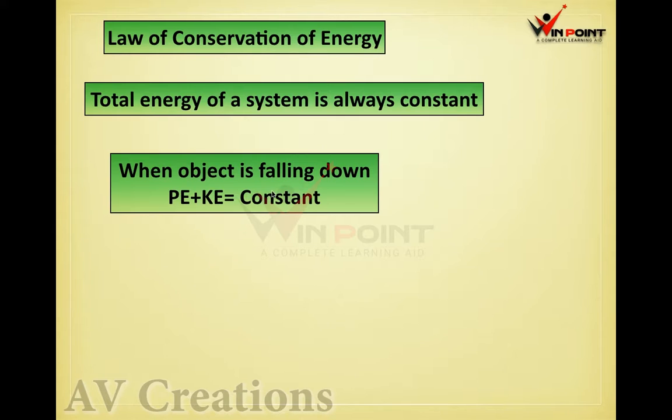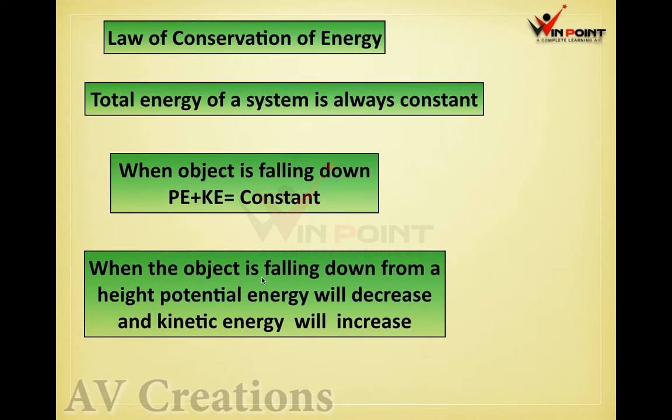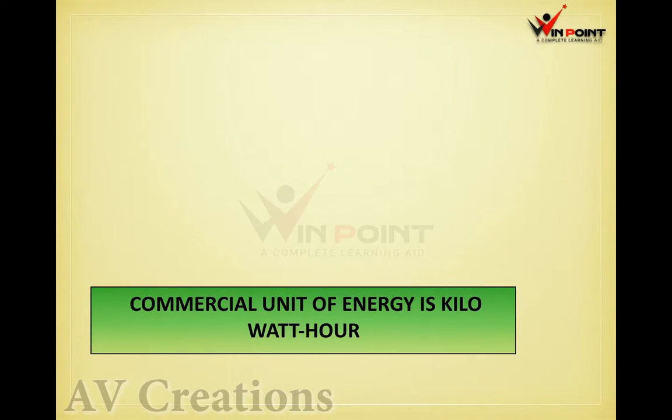When an object is falling down, PE plus KE is equal to a constant. Or you can write: energy can neither be created nor destroyed. It can be transferred from one form to another. When an object is falling down from a height, potential energy will decrease and kinetic energy will increase.